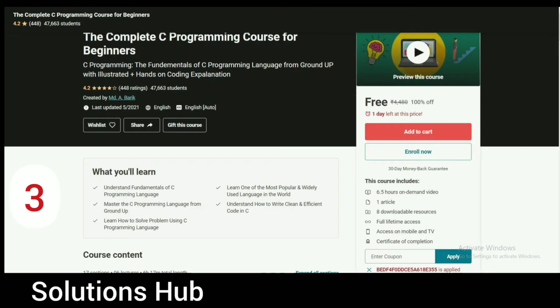The third course is The Complete C Programming Course for Beginners. The fundamentals of the C programming language from the ground up, with illustrations plus hands-on coding explanation. This course is free, only 1 day left at this price, and the coupon code is BEDF40DDCE5A618E355. The coupon code and course link are given in the description, and this course includes 6.5 hours on-demand video, full lifetime access on mobile and TV. At the end, you get a certificate of completion of that course.